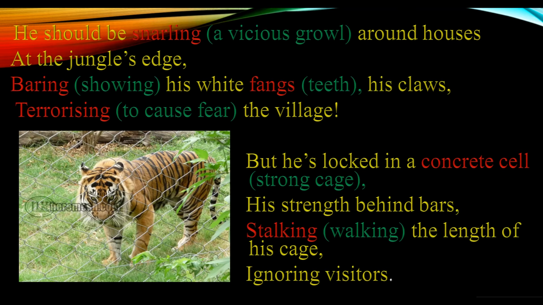Now the poet is saying that the tiger should be moving around the houses which are at the edge of the jungle, and making very dangerous and fearsome noise. Along with that, showing his white teeth, his claws, and creating a sense of fear among the villagers.